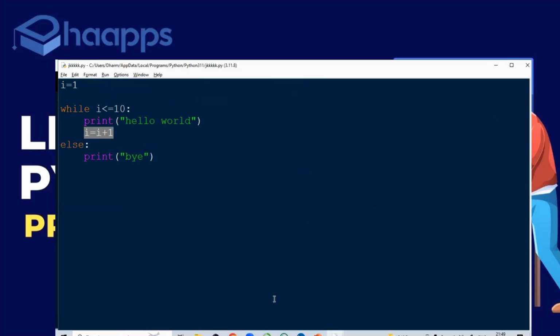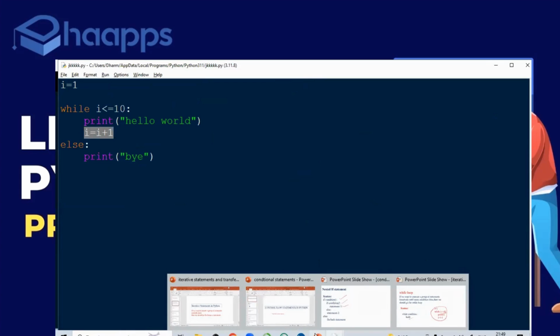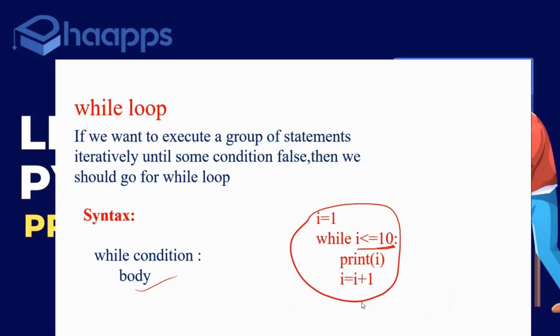Now we'll go for the do while. Next we'll go for loop. Again, we'll come to the same example. While loop execution purely depends on the condition, whereas for loop execution depends on the sequence whatever we give.